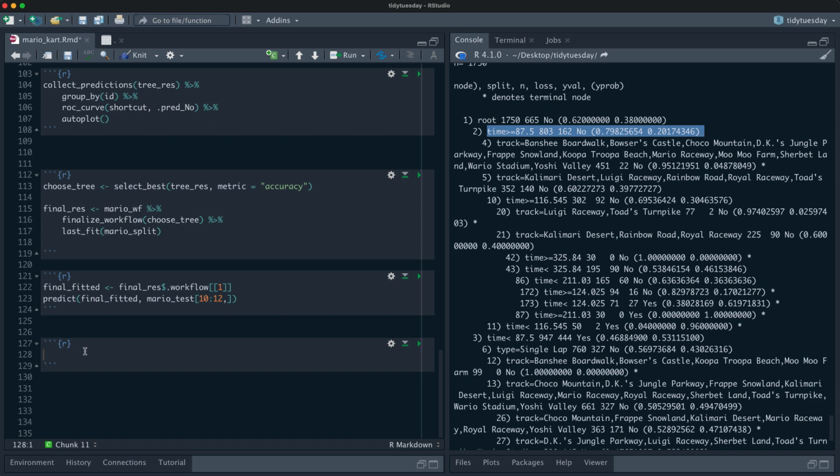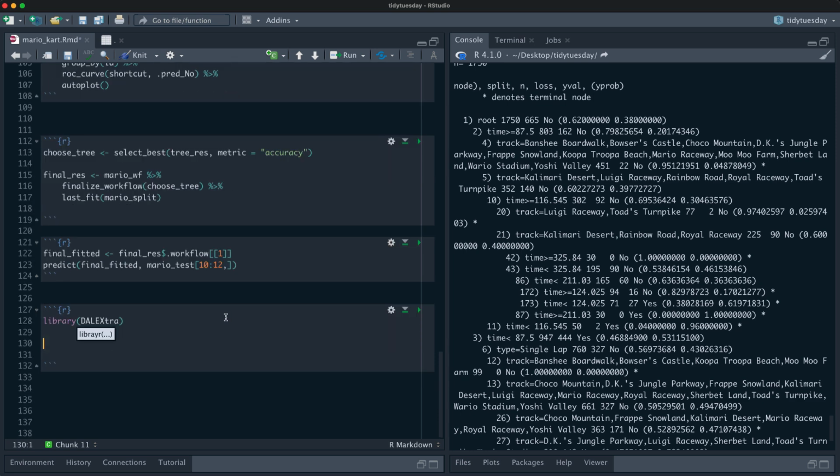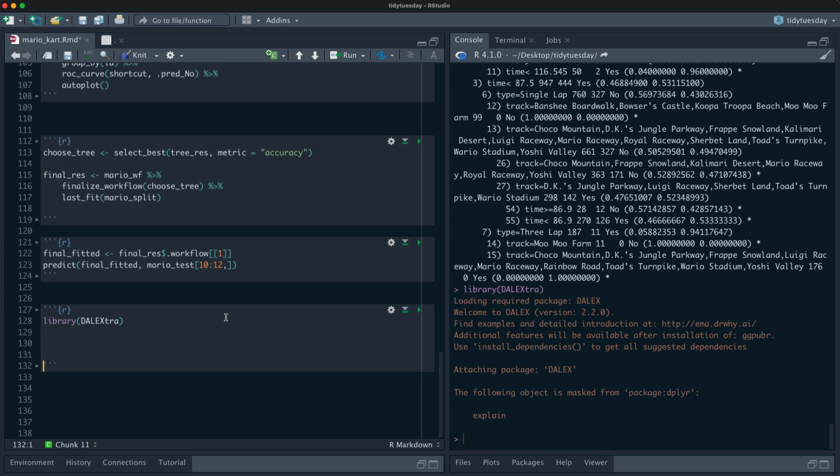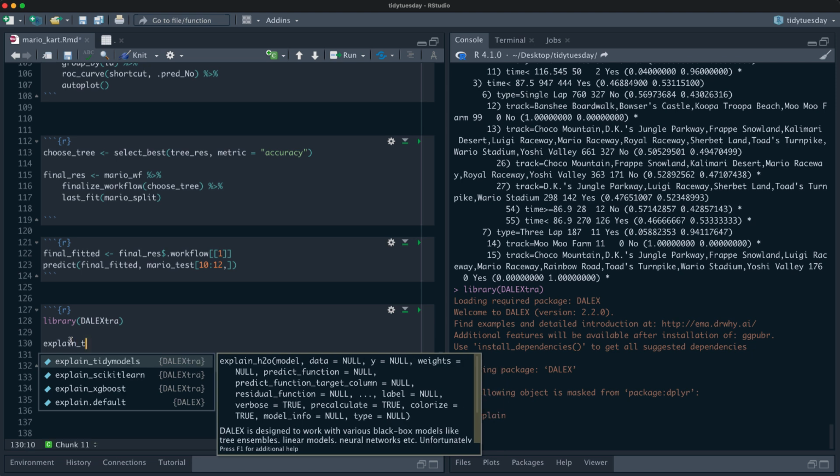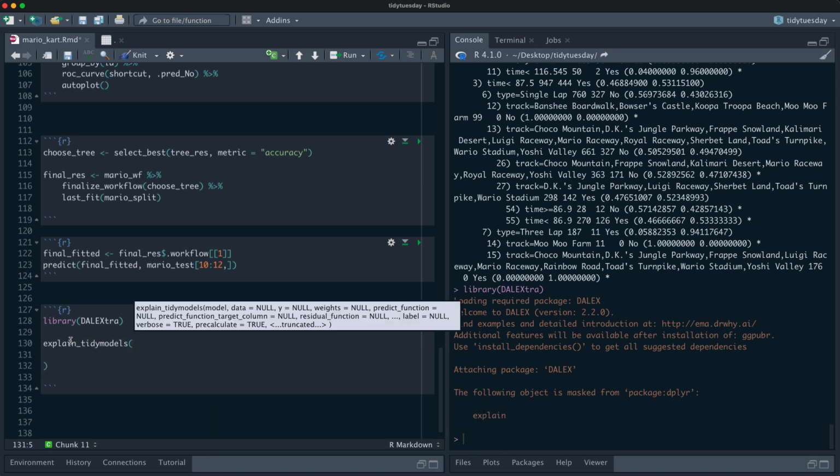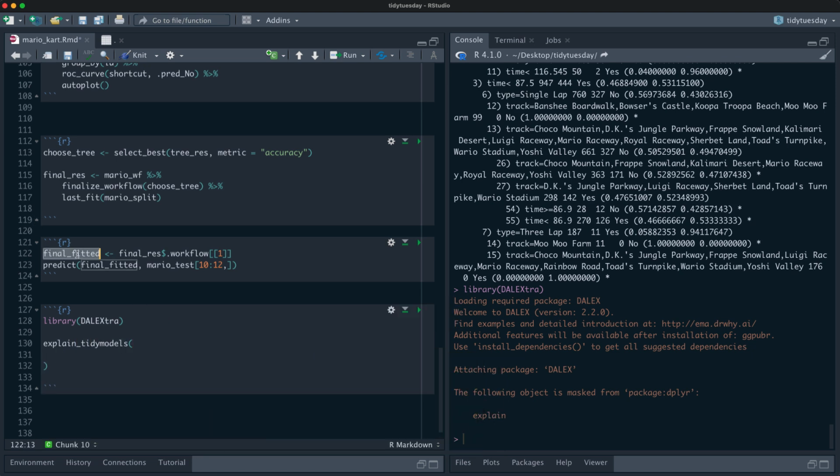And the way I like to do that right now is with the package DALEX, and DALEXtra has some pretty good support for tidymodels. So there's a function called explain_tidymodels, and what we do is we can give it our workflow, our fitted workflow.